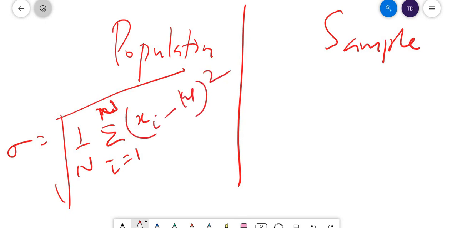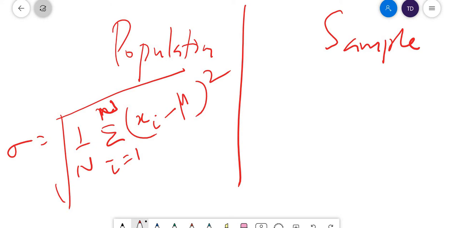This sigma is summation. Mu is another Greek letter. Here mu denotes the mean.